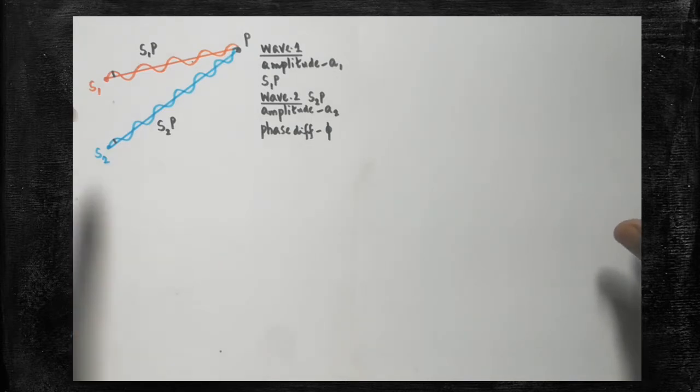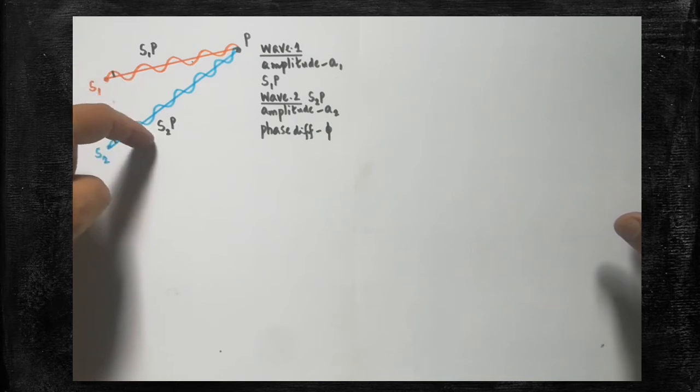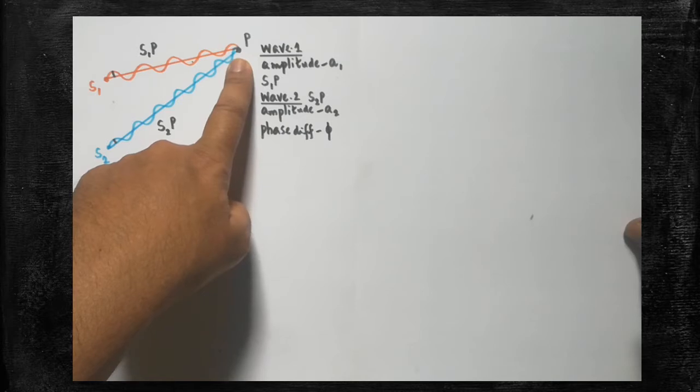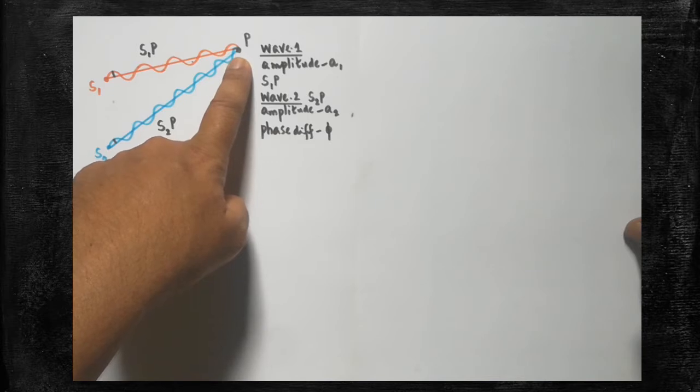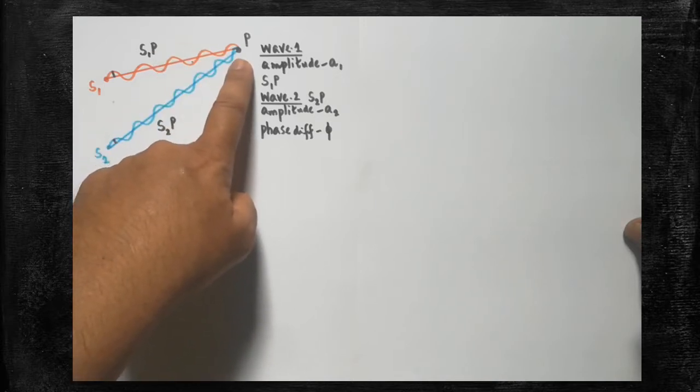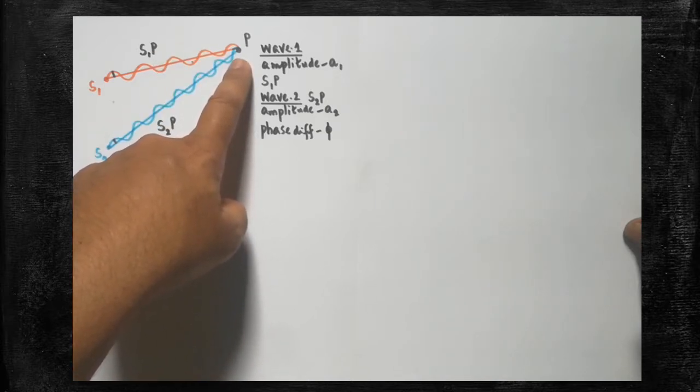So these two waves are going to superpose with one another. Because of superposition, at that point, maximum intensity of light will be created as a resultant. At some other point, due to destructive interference, minimum intensity light will be created. So we are going to see the conditions for maximum intensity, that is constructive interference, and also for minimum intensity. Minimum intensity means when these two waves interfere with one another, superposing with one another, destructive interference will be created. Now we are going to learn the conditions for constructive interference and destructive interference.